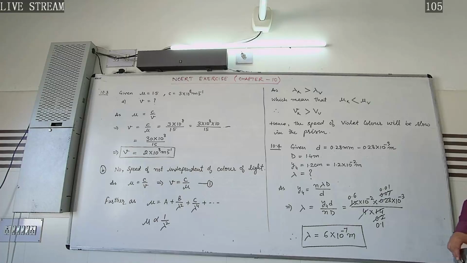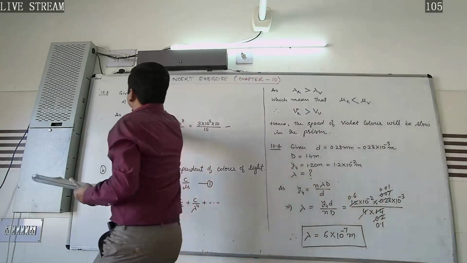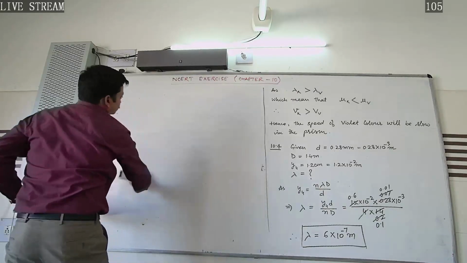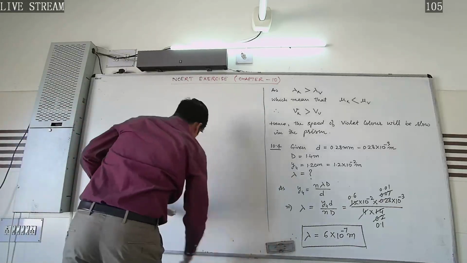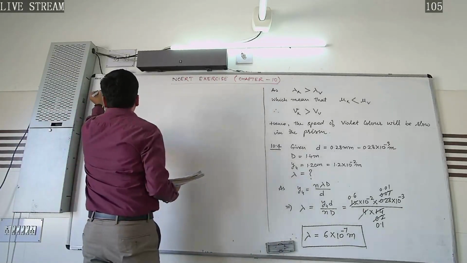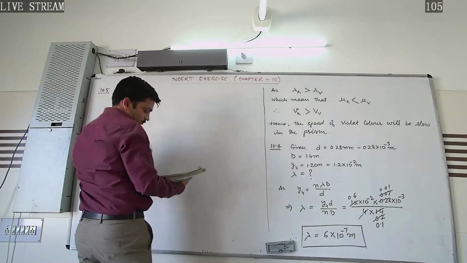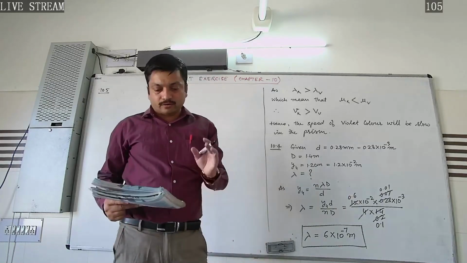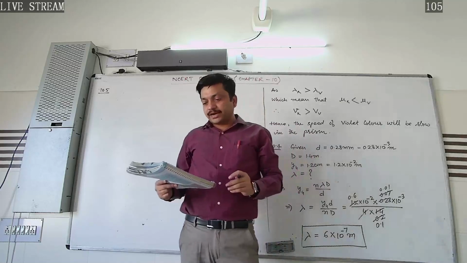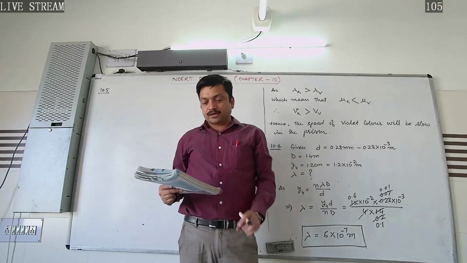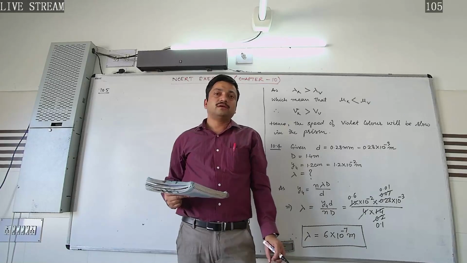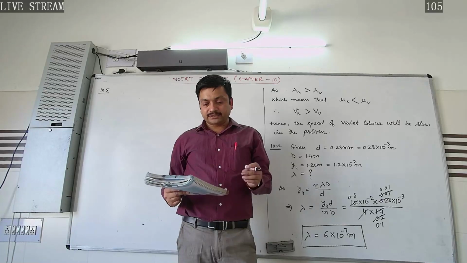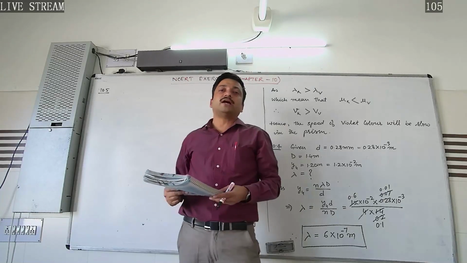Now let's move to the next question, that is 10.5. Let's study about the 10.5 question. So here in 10.5 question, what we have given is: in Young's double slit experiment using the monochromatic light of wavelength lambda, the intensity of the light at a point on the screen where path difference is lambda is k unit. Further, what is the intensity of light at a point where path difference is lambda by 3?